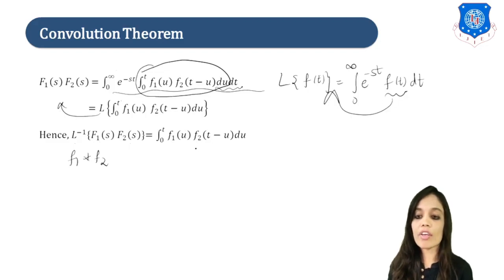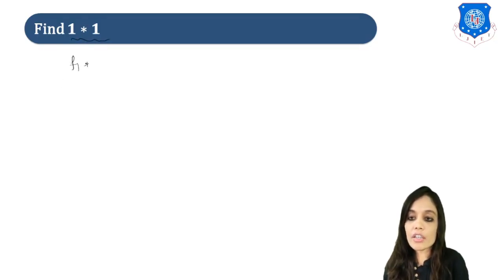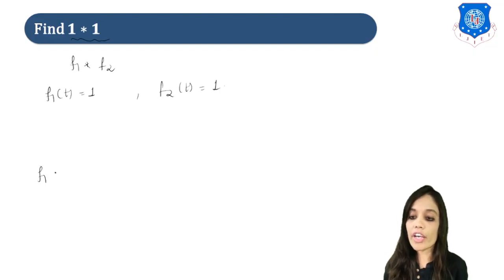Okay, so now let us understand this using examples. So the first example is we have to find 1 star 1. So we are given f1 star f2. So from this we can write f1 of t as what? 1, and f2 of t as what? 1, right? Now in the convolution theorem we know f1 star f2 is equal to what? Integration 0 to t f1 of u f2 of t minus u du.